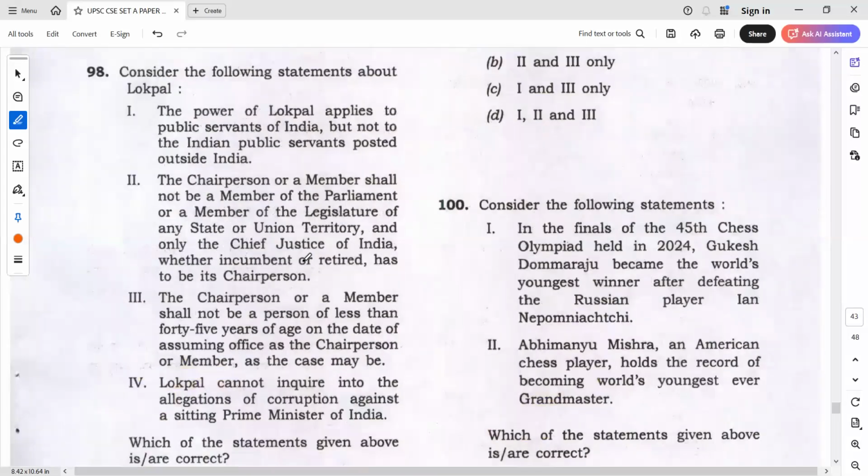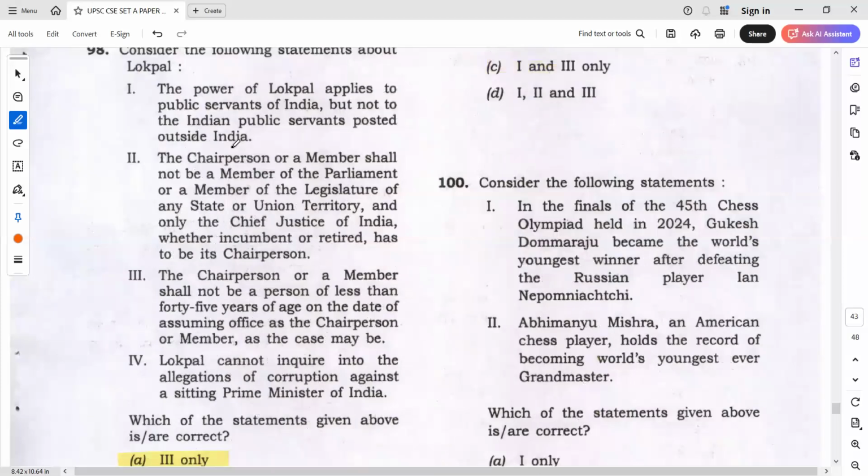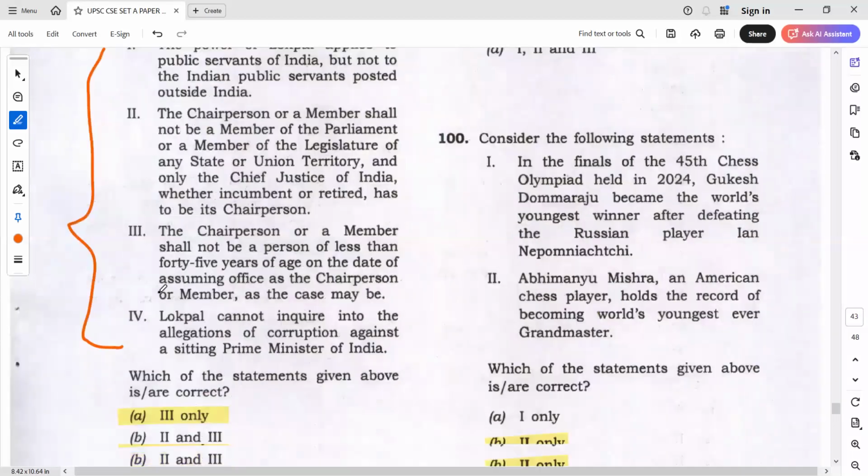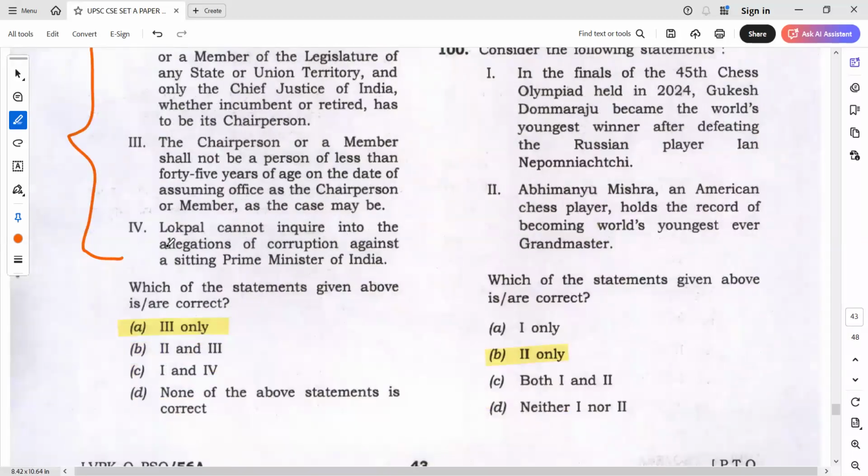It's okay. Now Lokpal question is there. This we already told you that this question will come in the exam, definitely. So here, if you say Lokpal cannot inquire into Prime Minister, is it true? Cannot inquire into corruption against Prime Minister? Definitely, it is wrong. So 4 you can eliminate.